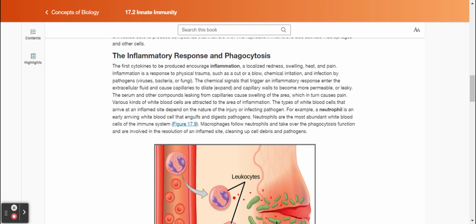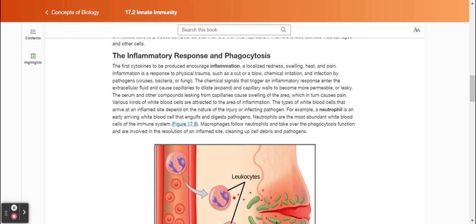viruses, bacteria, or fungi. The chemical signals that trigger an inflammatory response enter the extracellular fluid and cause capillaries to dilate or expand, and capillary walls to become more permeable or leaky. The serum and other compounds leaking from capillaries cause swelling of the area, which in turn causes pain.